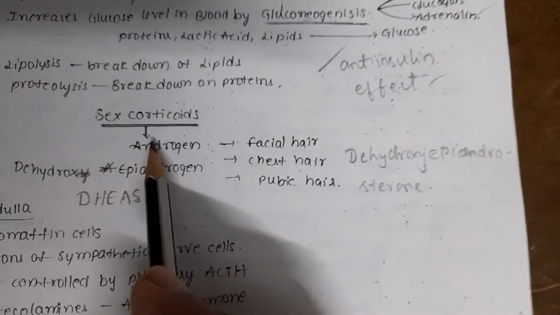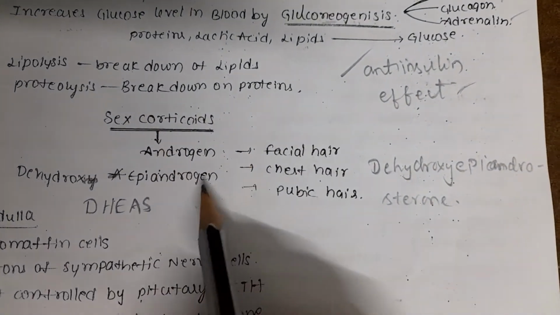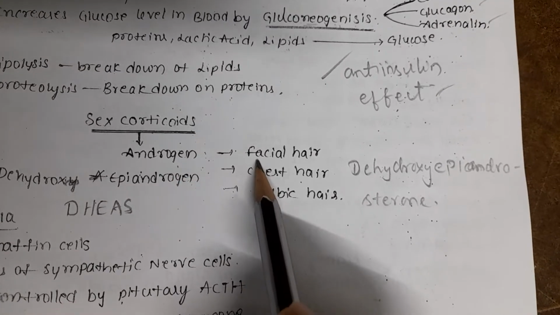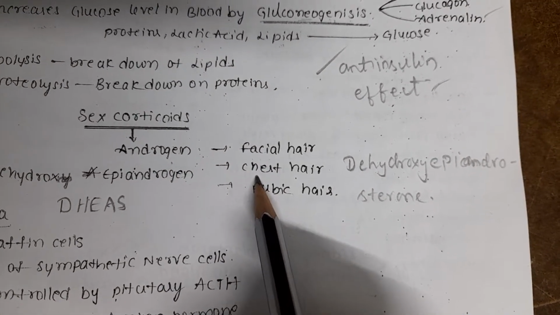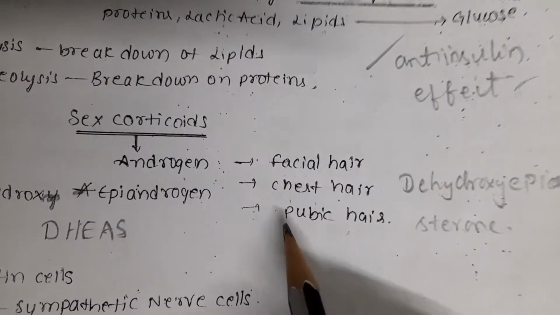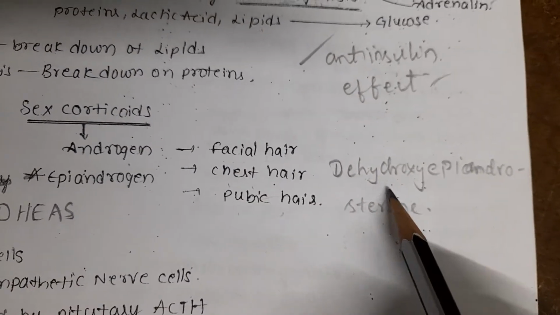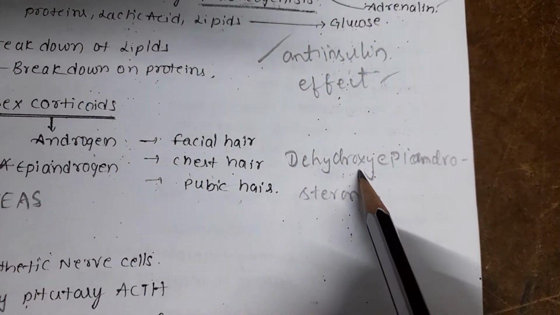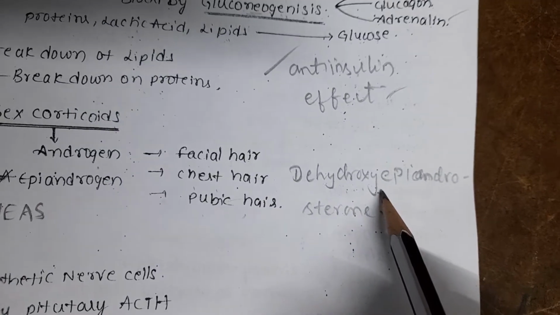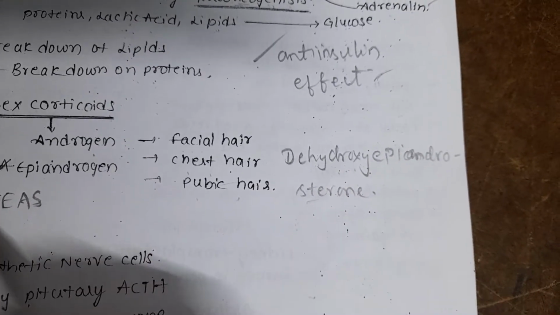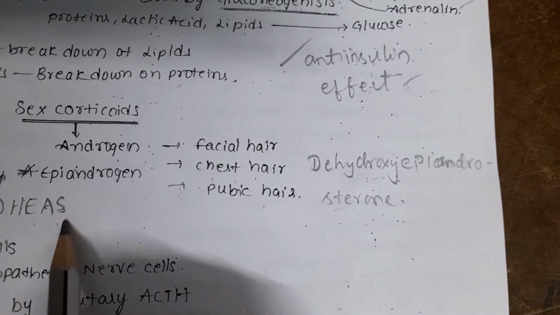And this adrenal cortex also produces sex corticoids. The main sex corticoids here are androgens. They stimulate growth of facial hair, chest hair, and pubic hair. And the main androgen here is dihydroxyepiandrosterone sulfate, DHEAS.